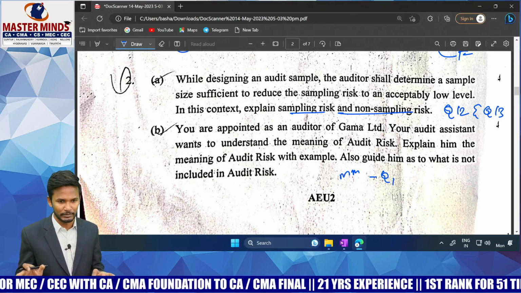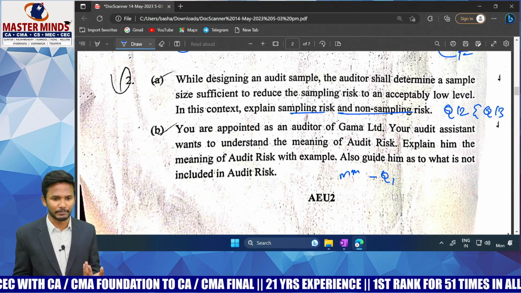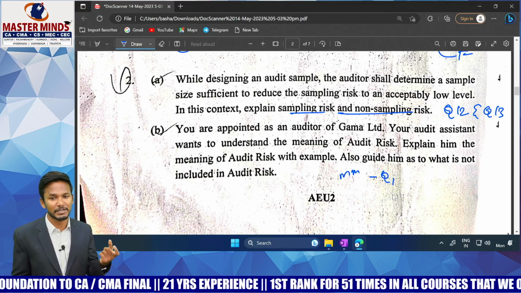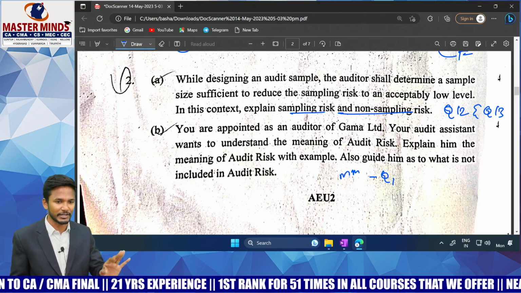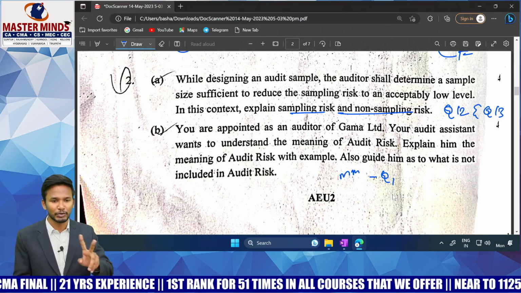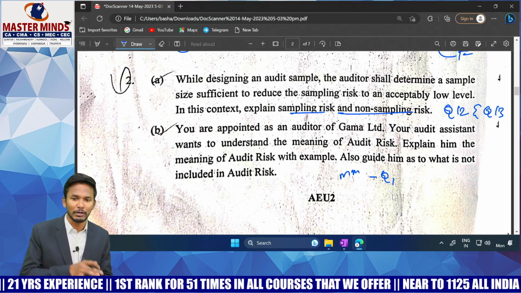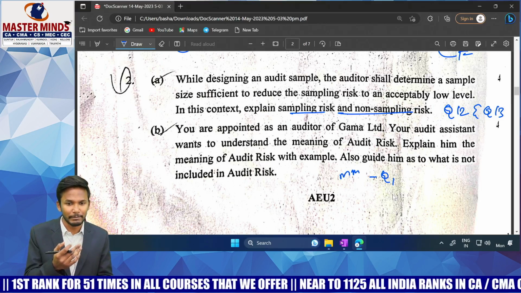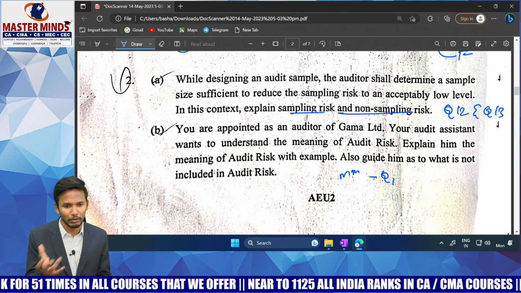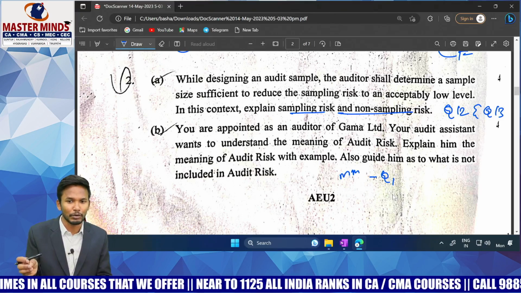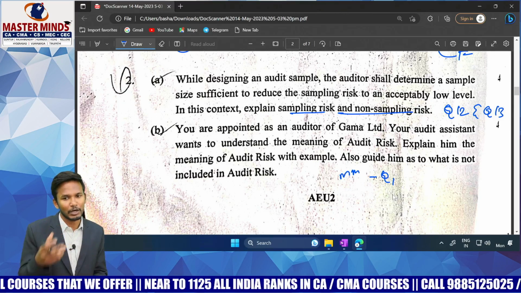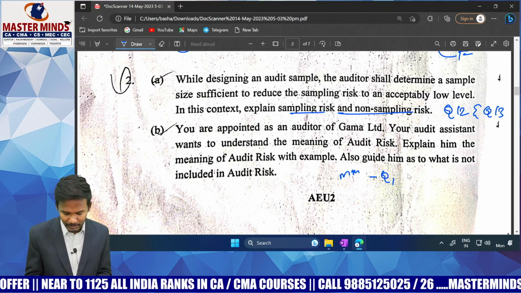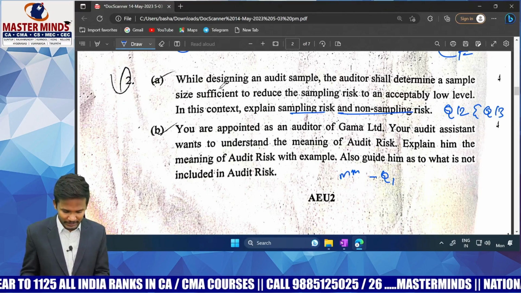It's not included. In audit risk, what is included, sir? A risk that auditor might express an inappropriate opinion where financial statements are materially misstated can be called as audit risk. It's a composition of 2 things, risk of material misstatement and also detection risk. Again, it is a further parts. Risk of material misstatement can be due to inherent risk and also control risk. Detection risk can be due to, like I can say, sampling risk, non-sampling risk. Clear? Yes, that is question number 1 from risk assessment chapter. Okay, let's go to the next question.